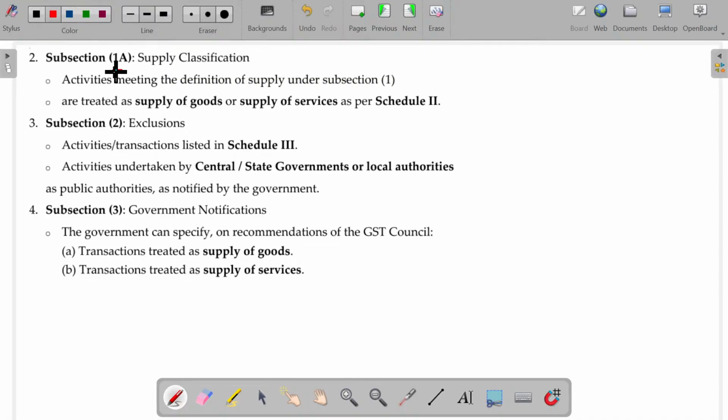Subsection 1A is all about classification of a supply, whether a supply will be considered as a supply of services or goods. This classification is given in more detailed format in Schedule 2. So in this class we'll start with Schedule 2. You can easily guess whether it's goods or services, but anyhow there's a list to clarify some of the doubts, right?